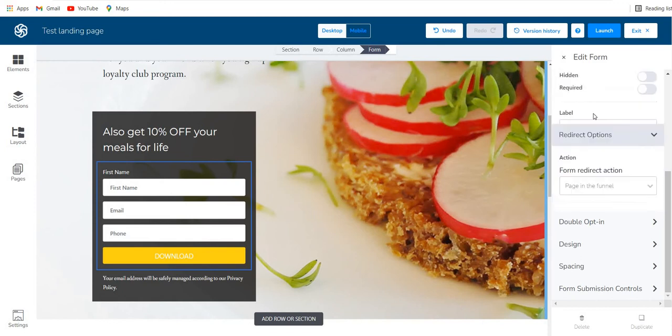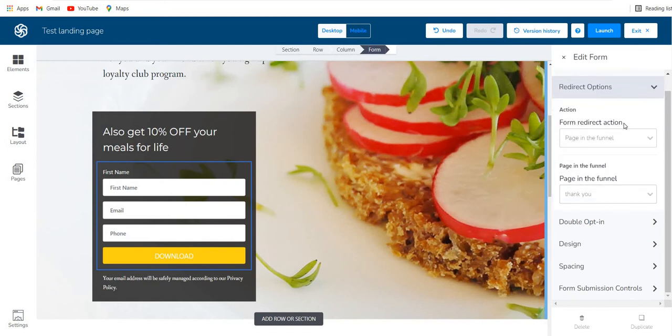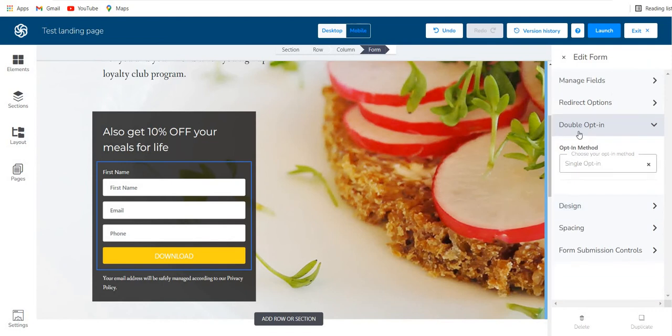And here you can see the redirect options. Where do you want the form redirect action? You can see double opt-in. If you want to confirm if somebody becomes a lead in this form, if you want a reconfirmation to ensure that it's not a bot or a spam, then what you can do is you can choose double opt-in.